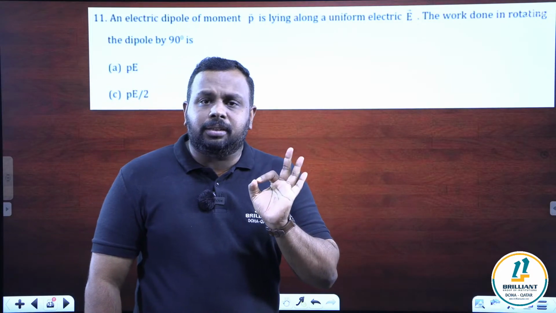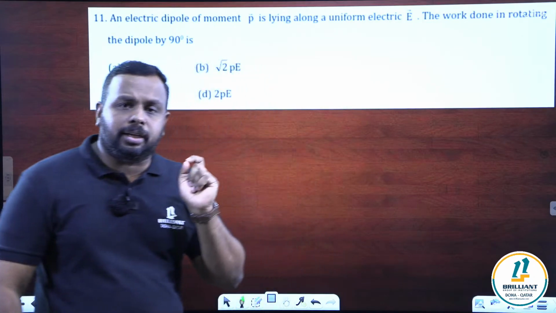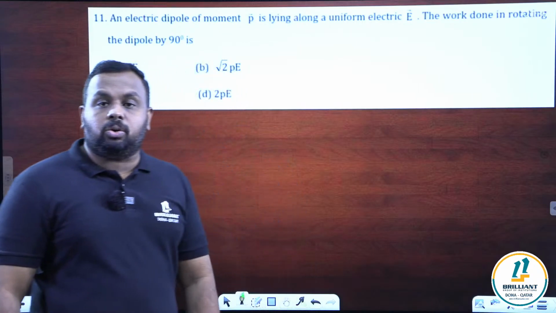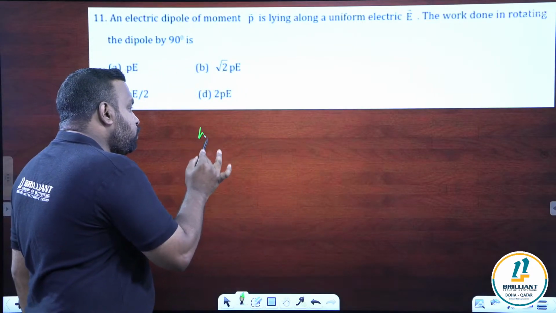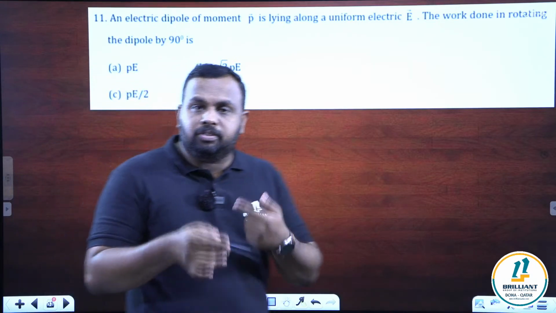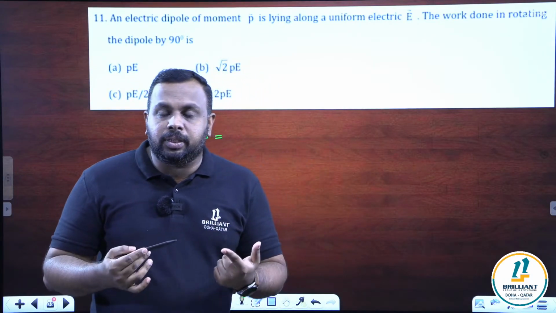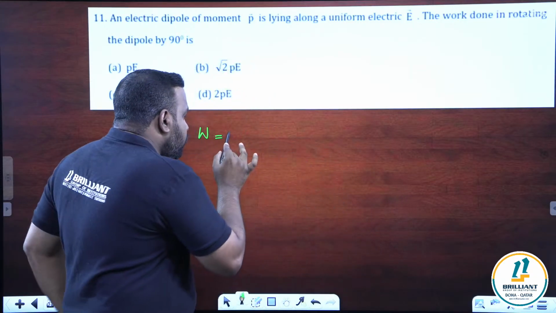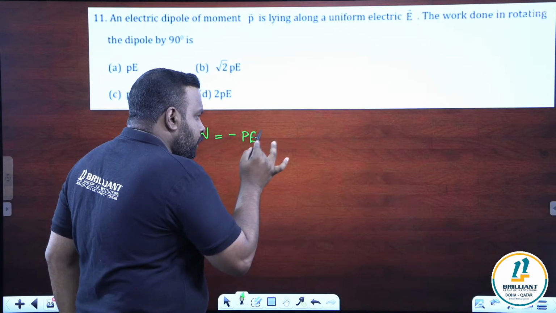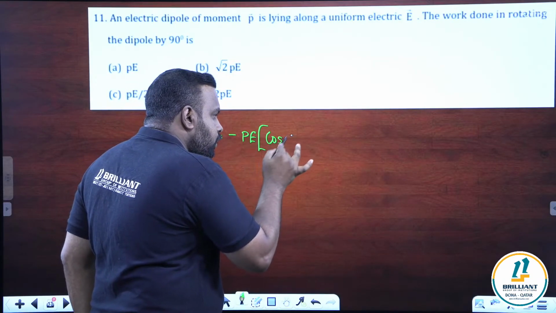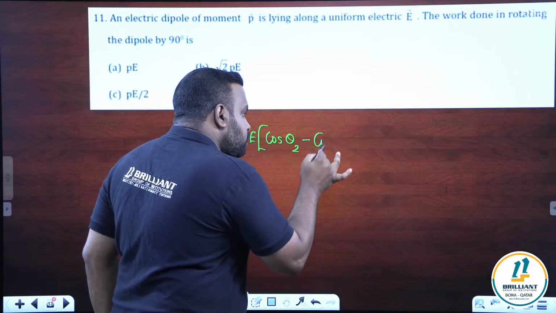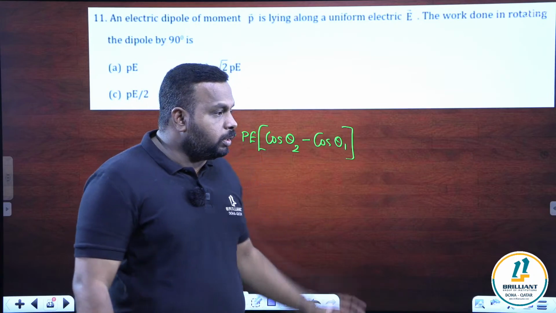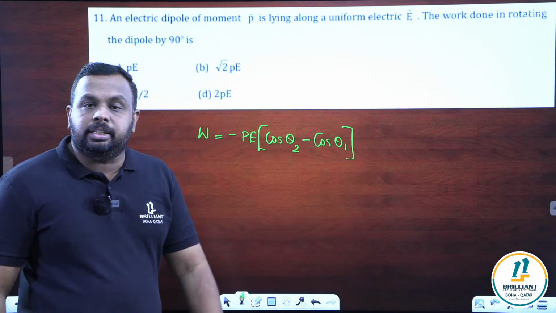There is a direct formula. What is that? Work done in rotating a dipole. I think all of you know it. If you don't know, just study it. Work done in rotating a dipole, the formula is W is equal to, this is one formula that we get while deriving the equation for potential energy of a dipole. It is minus PE into cos theta 2 minus cos theta 1. This is the formula for calculating work done in rotating a dipole.